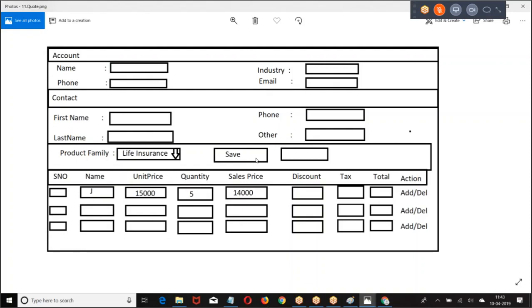Don't submit the entire form, only submit the product name. So I'm going for action region, then JavaScript to calculate the value. I hope you're good.